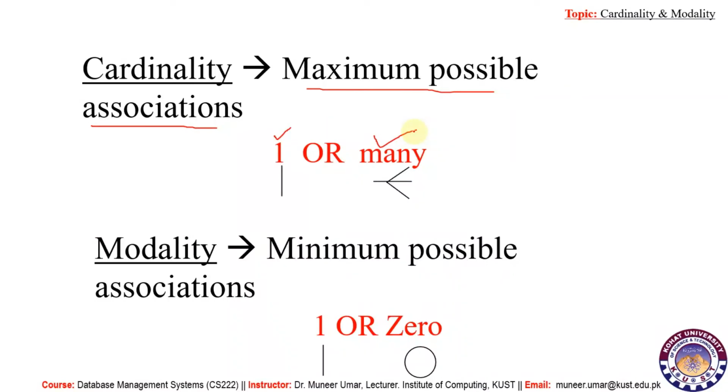If the maximum possible association is 1, then we specify that with a vertical line. And in case of many possible associations, we use this symbol. This symbol is called crow foot.